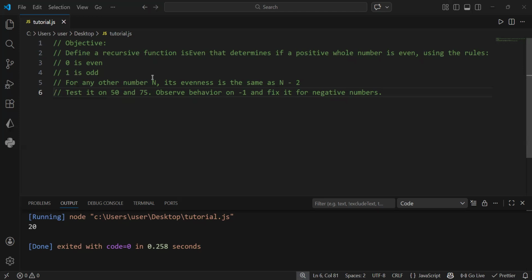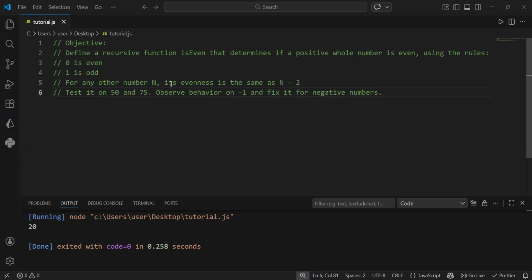Normally, we used the modulus operator to check if a number is even or not by dividing it by two, and if the result of the operation is zero, then it's even. But this time around, we are going to be using a recursive function to do that. Now, if the number is zero, it will be even. If the number is one, it will be odd.